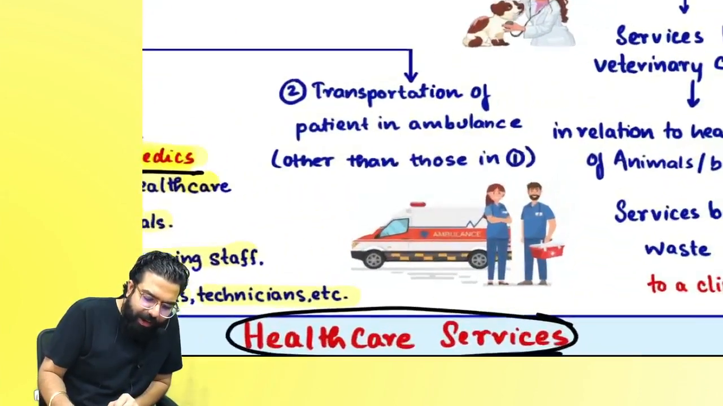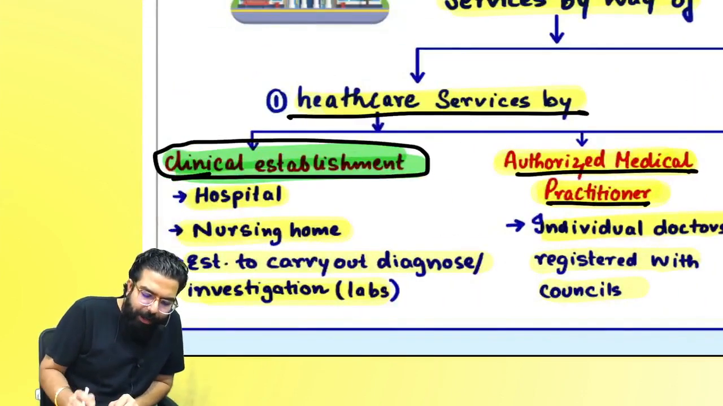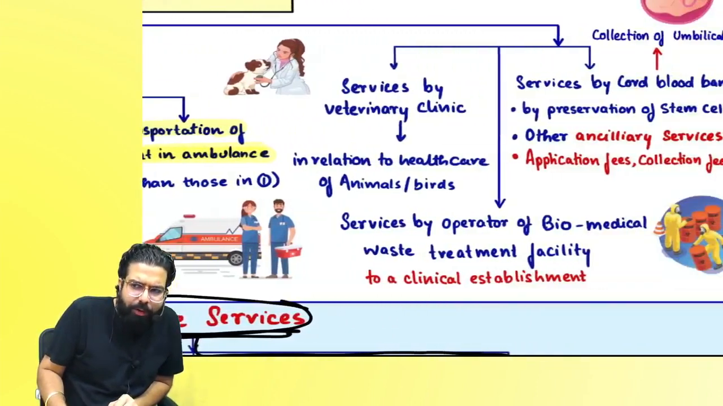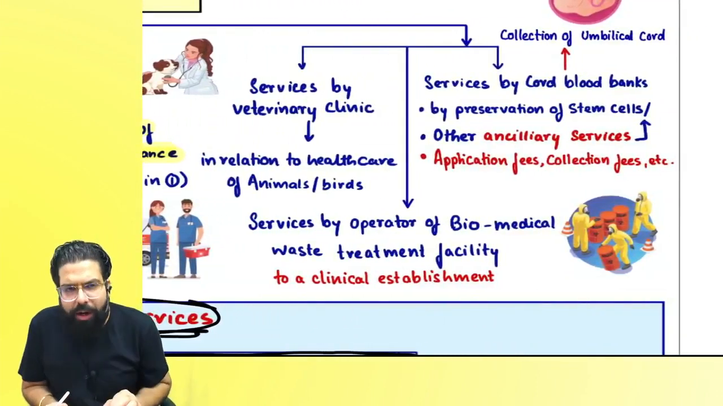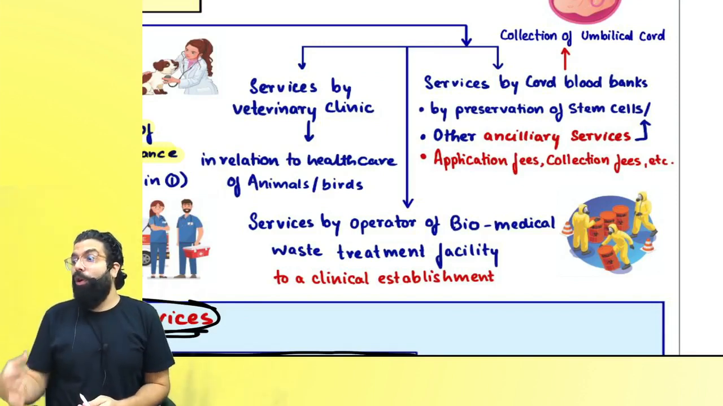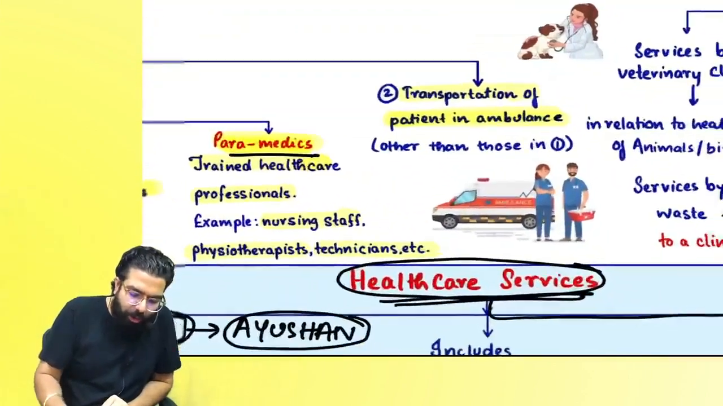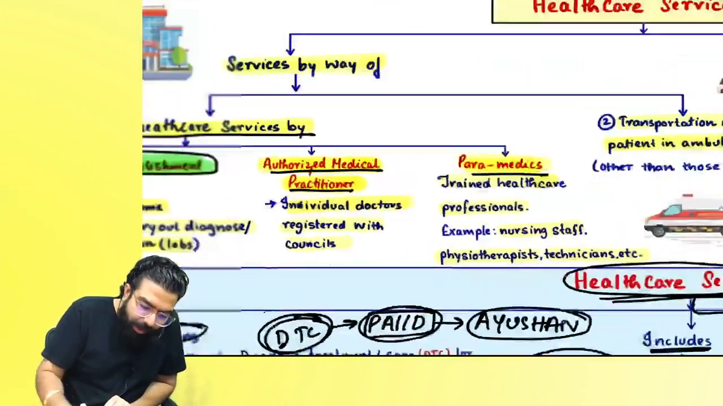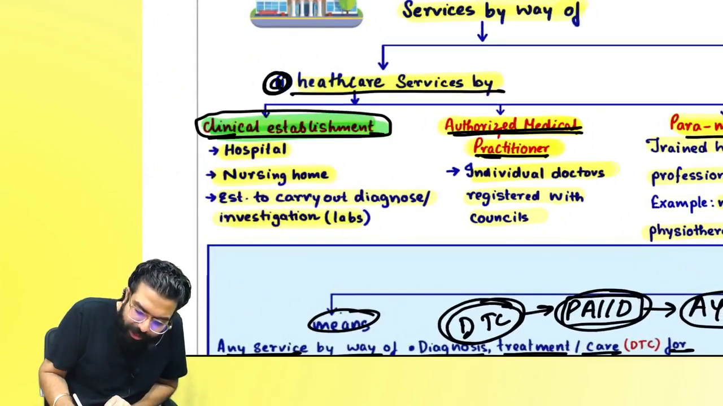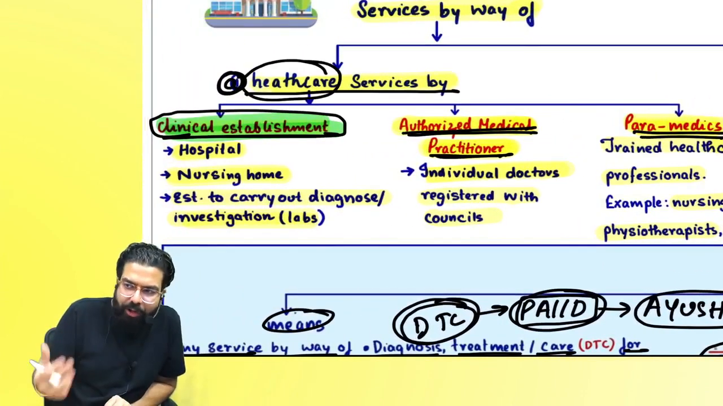If services are given by way of transportation of patient in ambulance, all these clinical establishments, medical practitioners, if they are doing transportation, then also it is exempt, because that is included in healthcare. Now, I went ahead and told, in COVID times, I will run an ambulance. That is also exempted. Government went ahead and told over here, one is healthcare services given by A, which is clinical establishment, authorized medical practitioner, and paramedics. Here, healthcare service already includes transportation of patient.